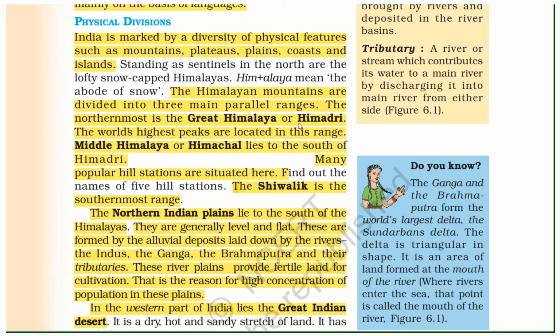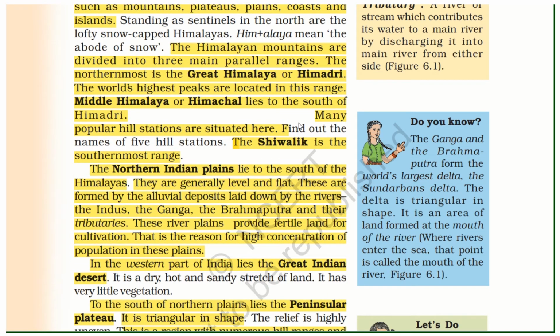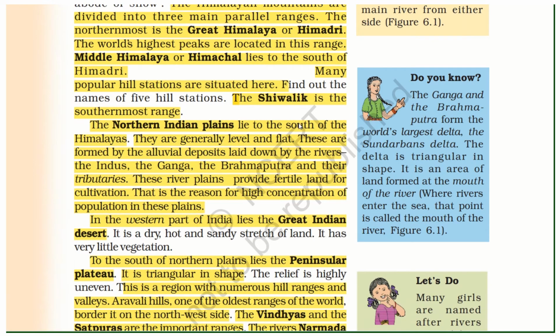The northern Indian plains lie to the south of the Himalayas. They are generally level and flat. These are formed by the alluvial deposits laid down by the rivers, the Indus, the Ganga and Brahmaputra and their tributaries. These river plains provide fertile land for cultivation. This is the reason for high concentration of population in these plains. In the western parts of India lies the Great Indian Desert.